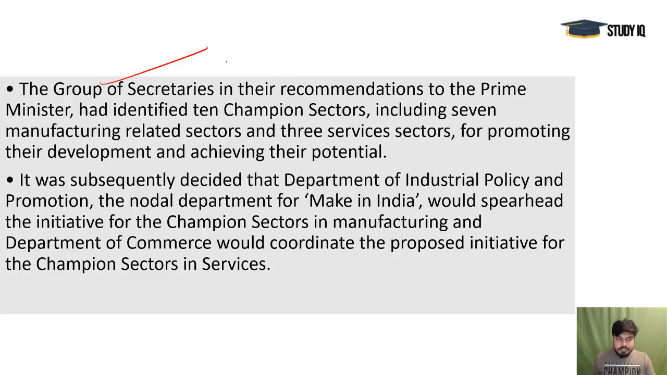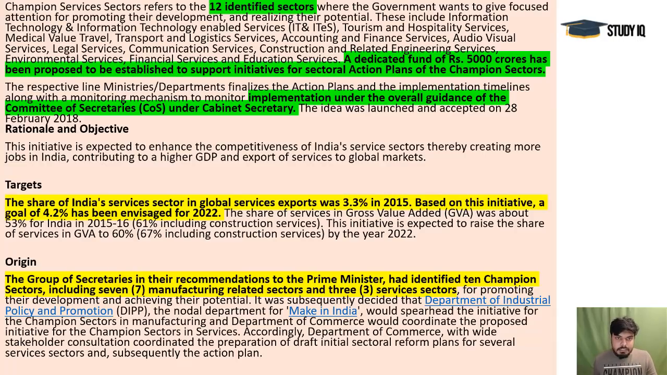And a group of secretaries under the cabinet secretary are identifying these sectors. So first they identified 12 important sectors, and right now with this approach, they identified 10 champion sectors, 7 manufacturing related and 3 services related. You see, it was appearing in the PIB data that champion services sectors refers to 12 identified sectors. So they came up with 12 sectors first, then they came up with these 10 special ones. And you can see medical value travel, transport, logistics, IT and ITES, tourism, hospitality, all are important ones. These are futuristic potential sectors.